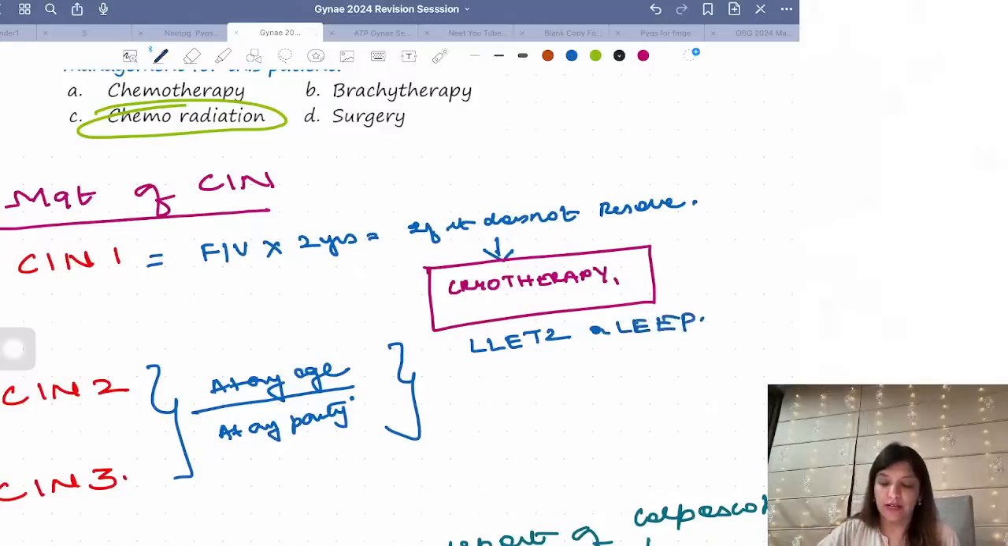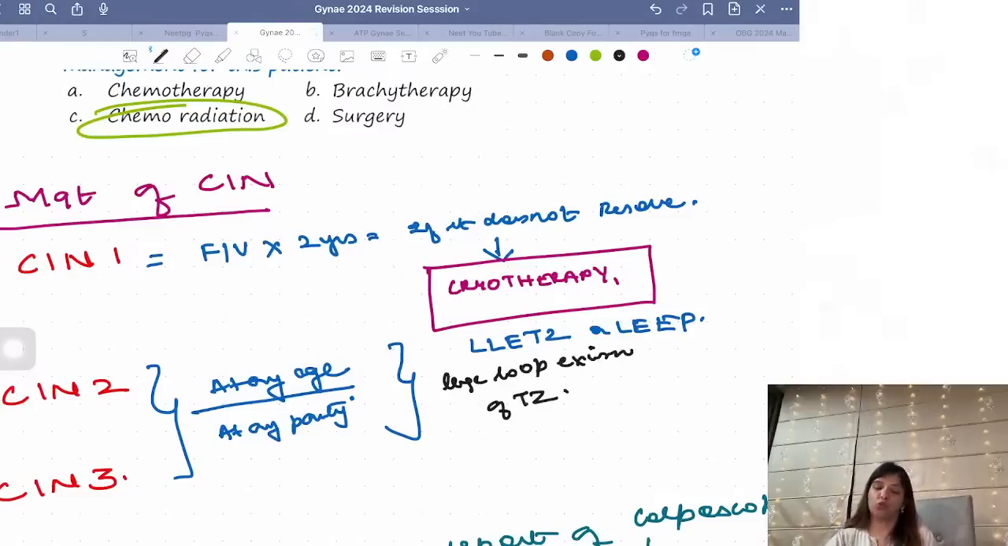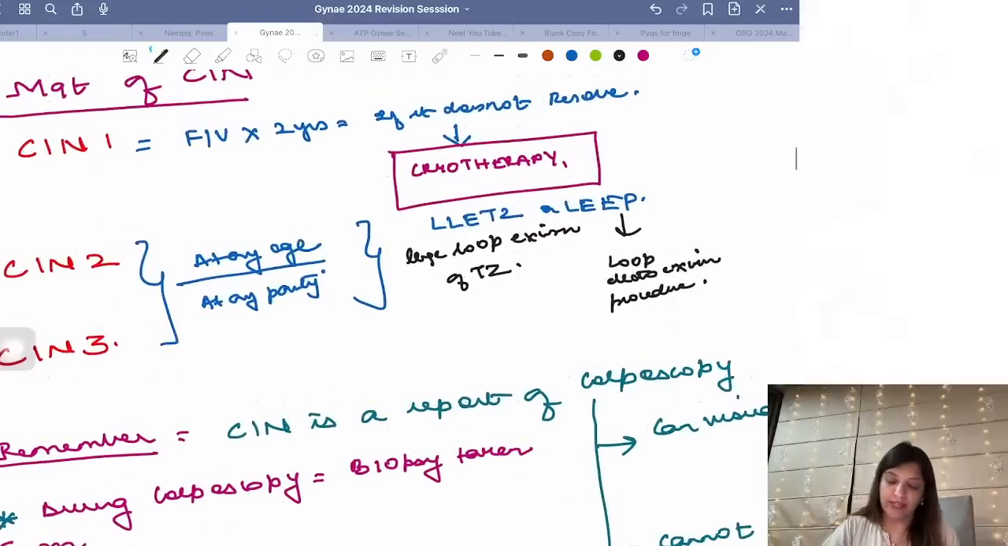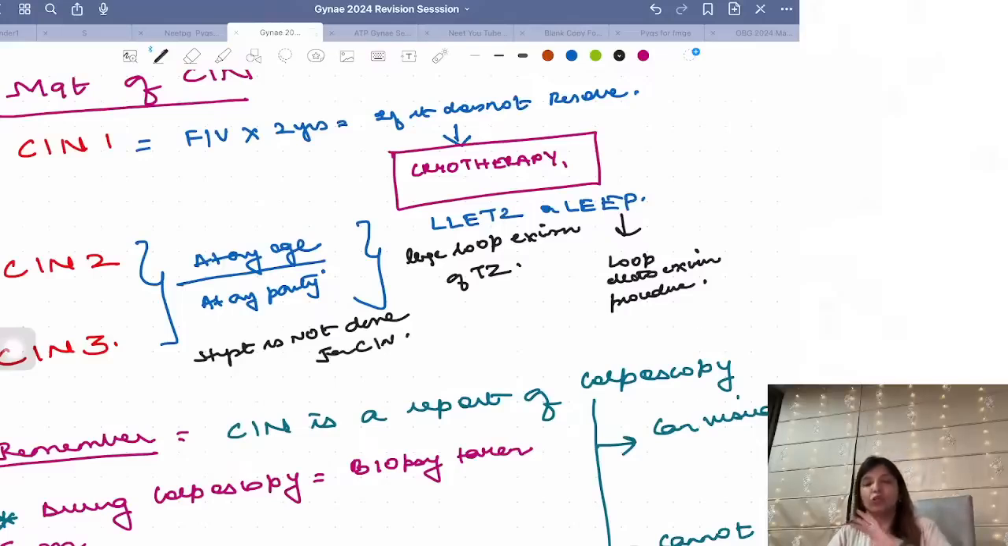LLETZ stands for large loop excision of transformation zone. And what is LEAP? It is loop electroexcision procedure. So whenever they ask you the management of CIN2 or 3, it has to be LEAP or LLETZ. Please remember that hysterectomy is not done for CIN. So we don't do hysterectomy for CINs, right?